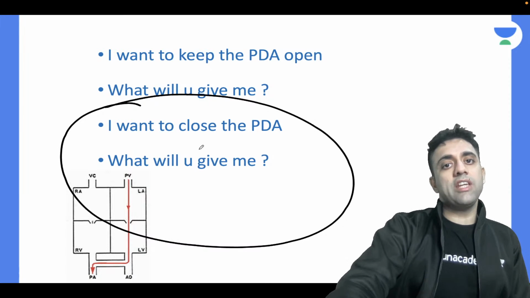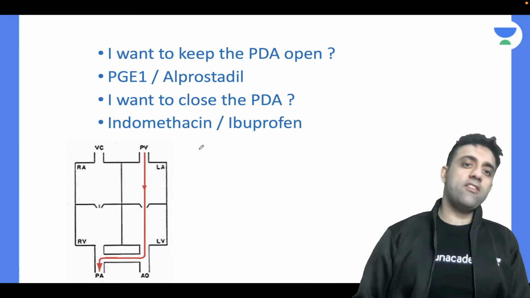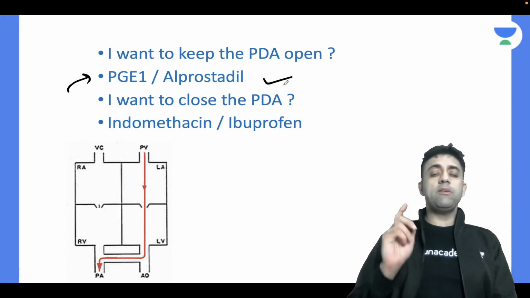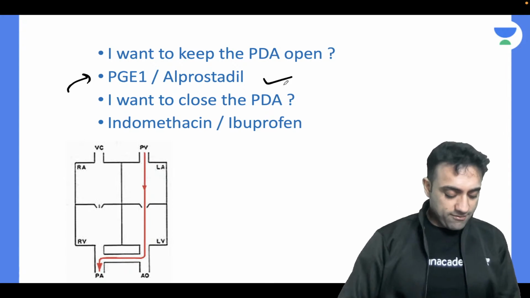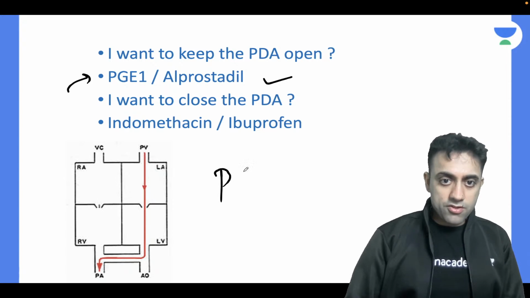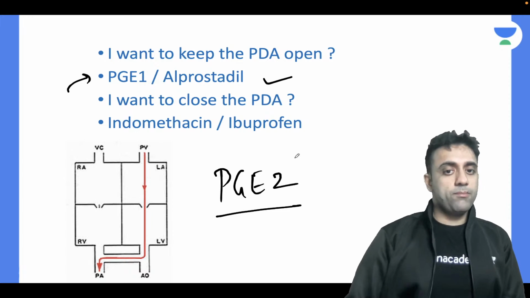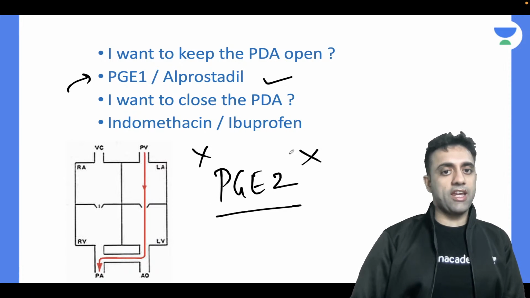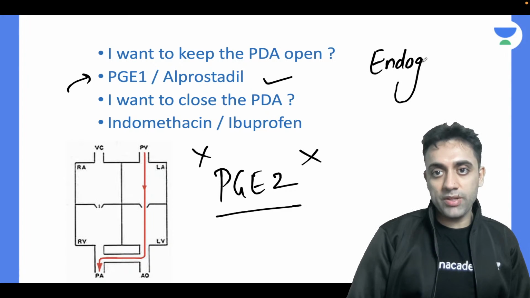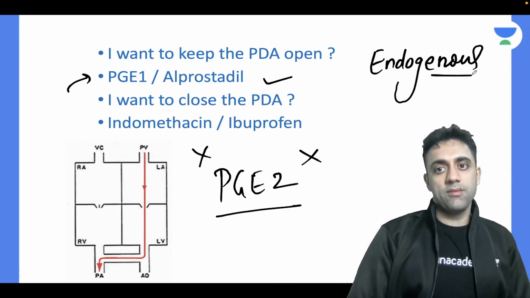Okay, so if I want to keep the PDA open, very important, you will give me PGE1. You will give me the PGE1 analog, and that is alprostadil. Please remember, you can't give PGE2. Why can't you give PGE2? Because PGE2 is endogenous.